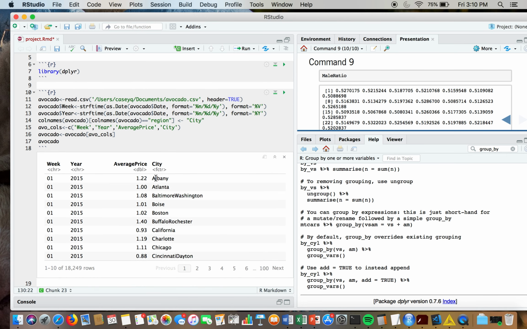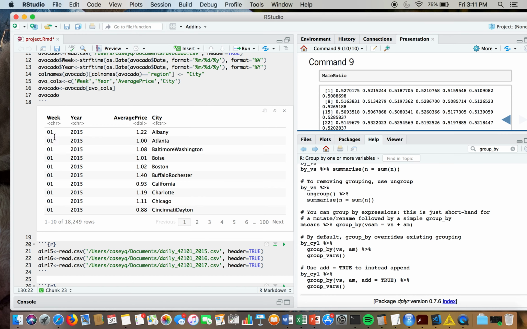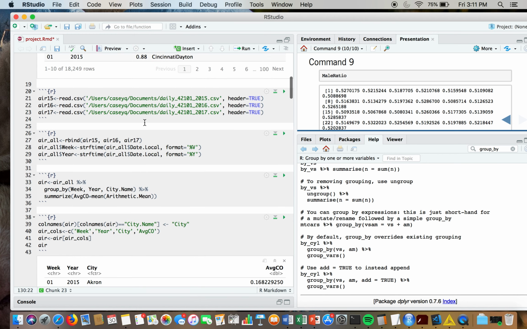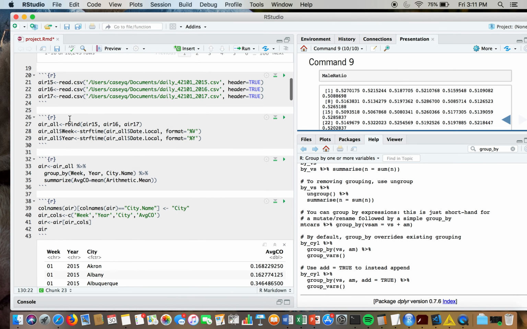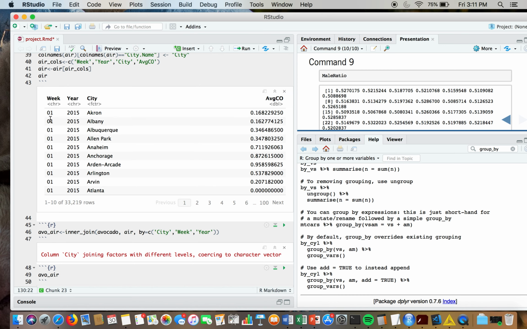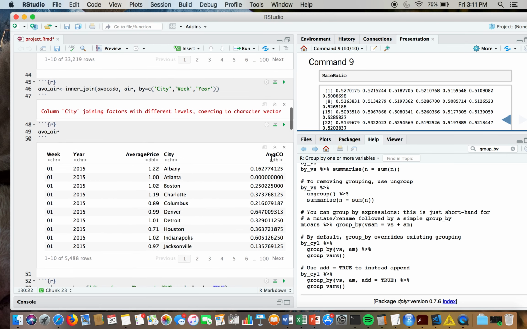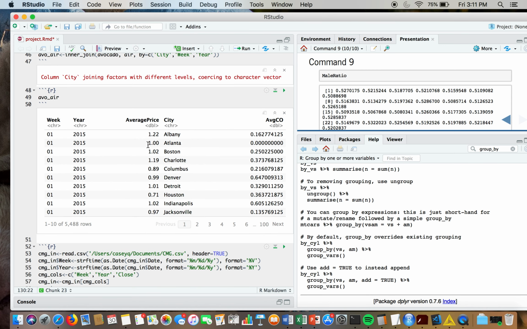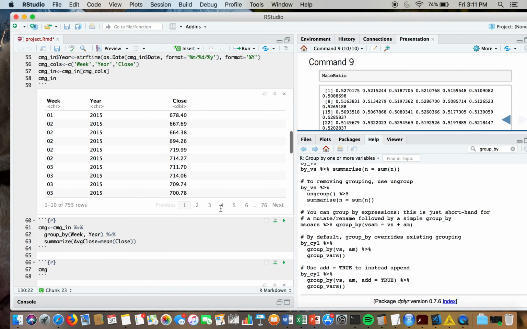Over here I loaded the avocado data, and you can see it has week, number, year, and city. Then I aggregated all 3 years for the air quality data. And again, now when I finished with it, it has week, year, city, and then the average carbon monoxide level. To combine those, I joined on week, year, and city. So now I have just the overlap of cities, and I have information on the avocado prices and the average carbon monoxide levels. Then I loaded the Chipotle stock data.